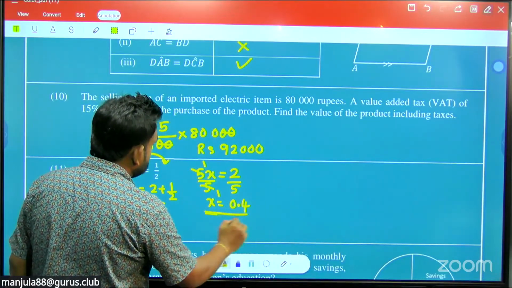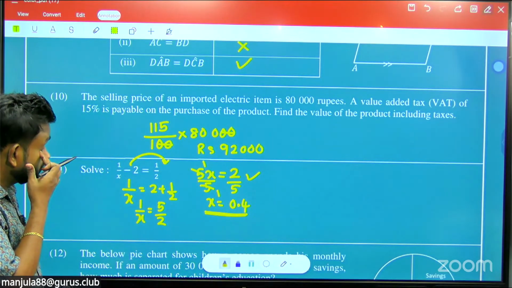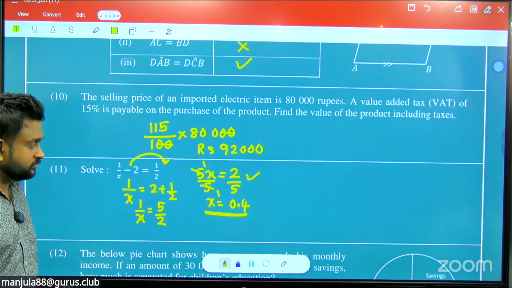That means 2 upon 5 is 0.4. So both are okay.